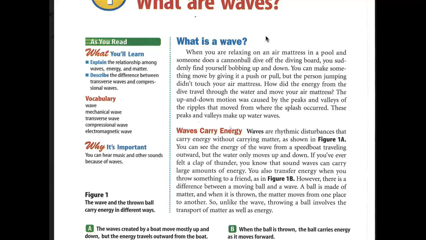When you're relaxing on an air mattress in a pool and someone does a cannonball dive off the diving board, you suddenly find yourself bobbing up and down. You can make something move by giving it a push or pull, but the person jumping didn't touch your air mattress. How did the energy from the dive travel through the water and move your air mattress? The up and down motion was caused by the peaks and valleys of the ripples that moved from where the splash occurred. These peaks and valleys make up water waves.